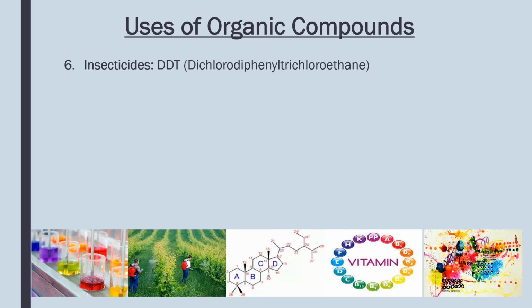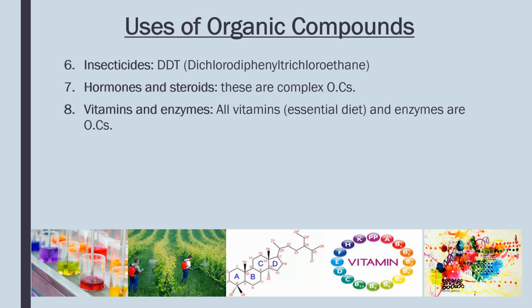Other uses: insecticides to kill insects, like DDT, dichloro-diphenyl-trichloroethane. It is used, and this is organic in nature. Hormones and steroids are also organic in nature, and they are complex organic compounds. Vitamins and enzymes: vitamins are essential for our life, and enzymes are used for biological chemical reactions. They are organic in nature.